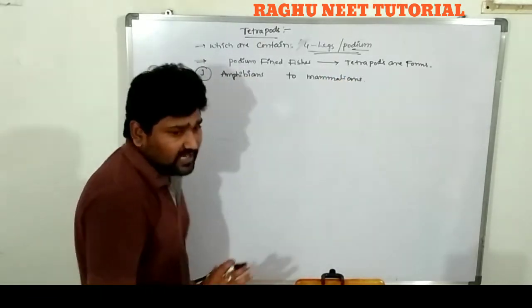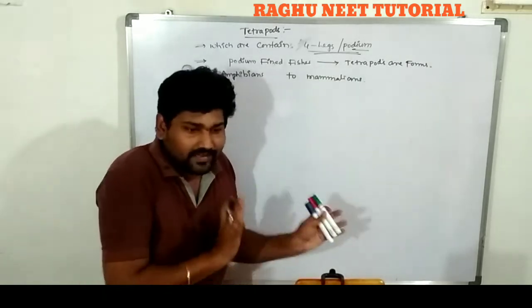Are you clear? This is the information about the tetrapoda.